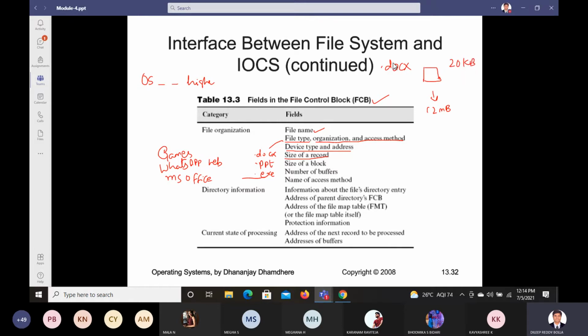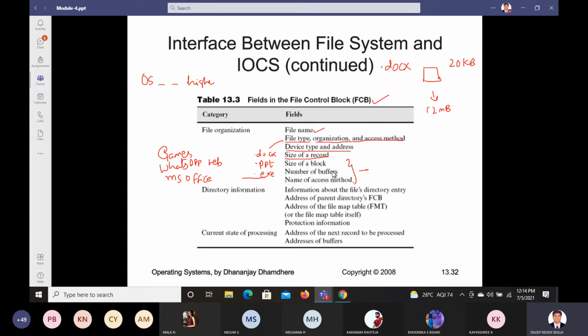So these things have to be maintained by the operating system with the file. And size of block. Size of block means what to understand, size of block and number of buffers. So these things are used in computing. Size of block, number of buffering, and name of access method, all these three let us see in detail.